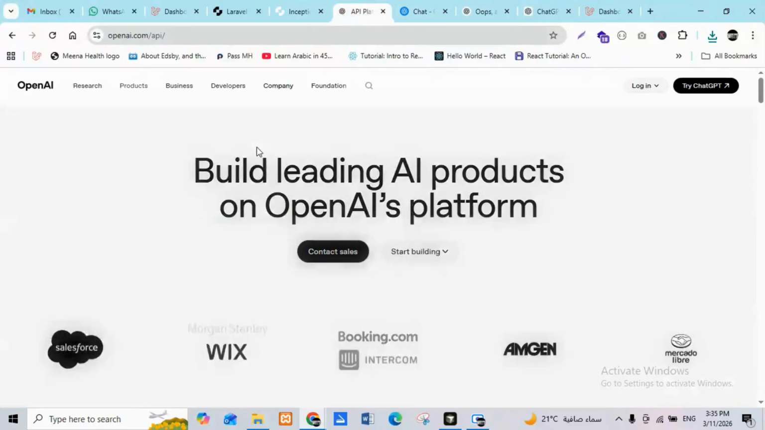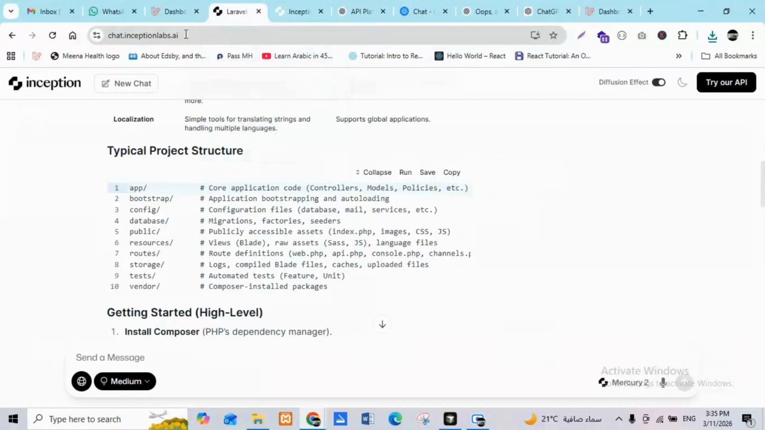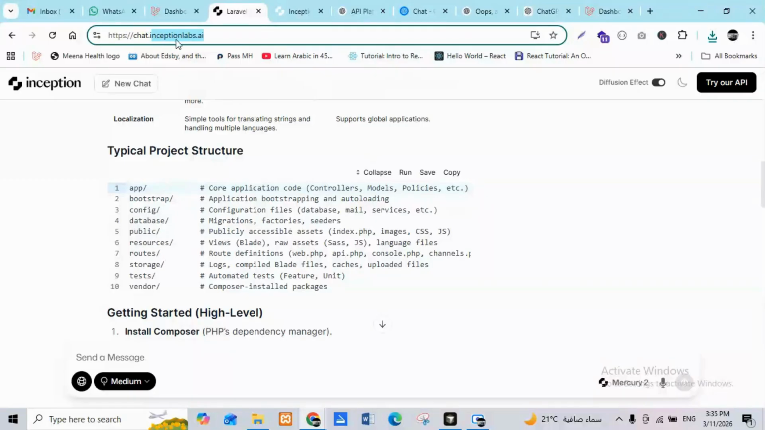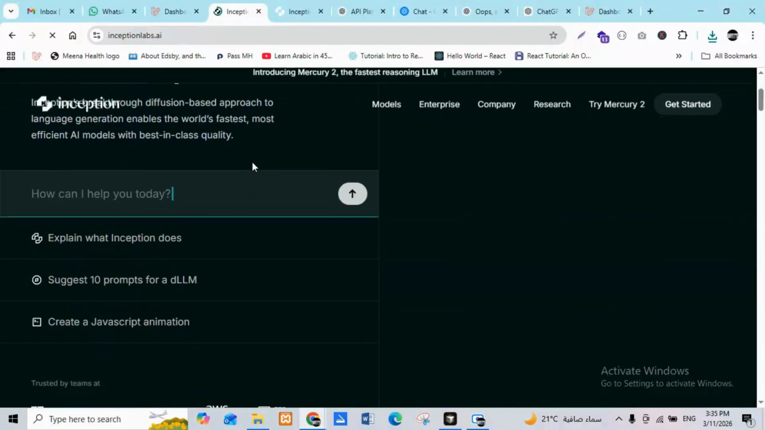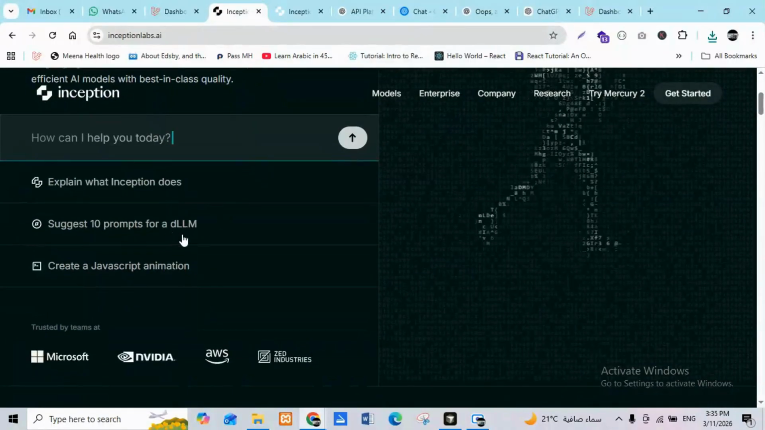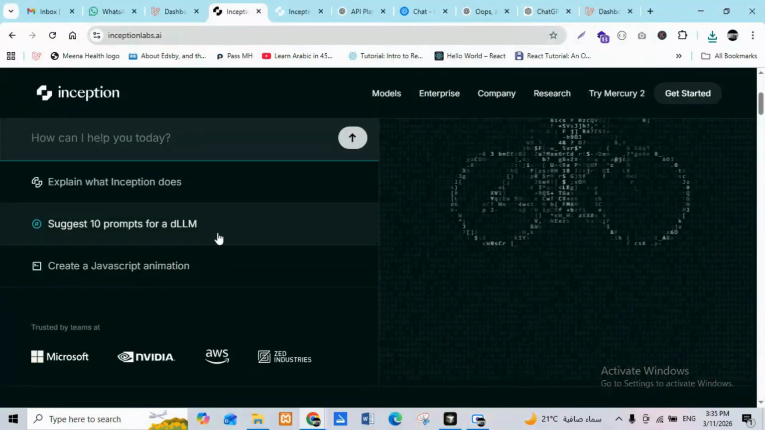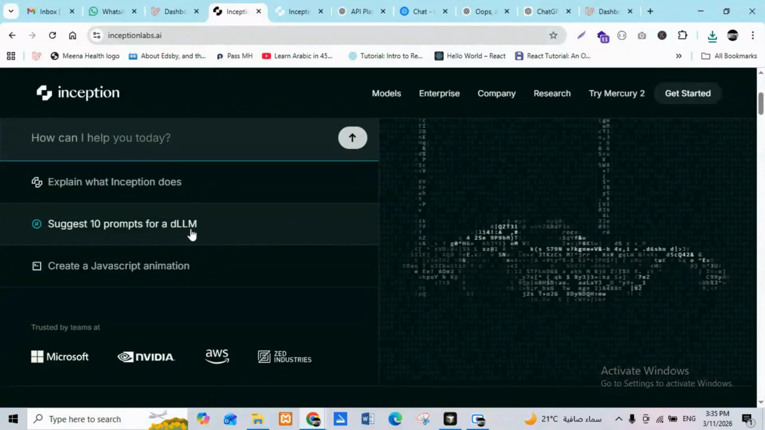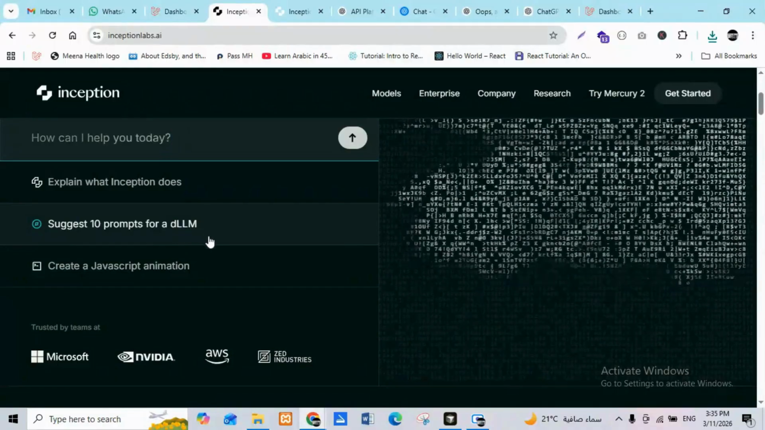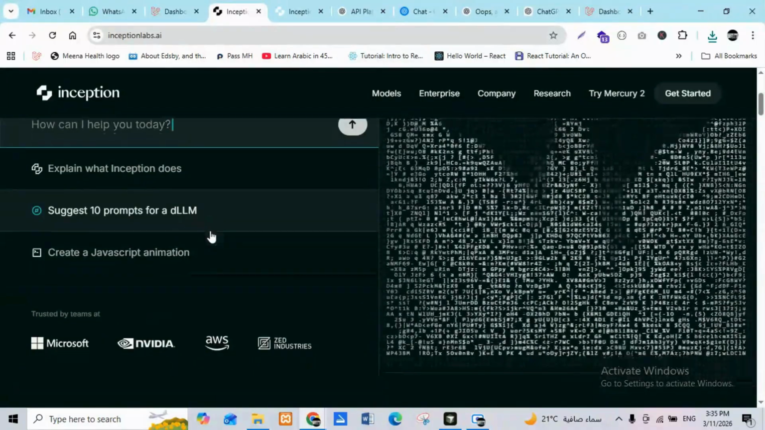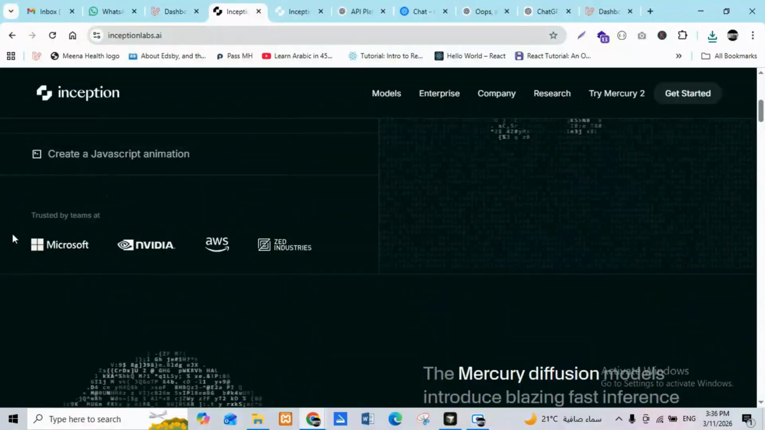So I hope you guys try. If you want, go to the Inception Lab and explore it. There are 10 million tokens you can use. They're using dLLM. You all know LLM models; we are using OpenAI, which is a large language model. And dLLM means diffusion large language model. Okay, that's the scenario. And they are trusted by Microsoft, NVIDIA, AWS.